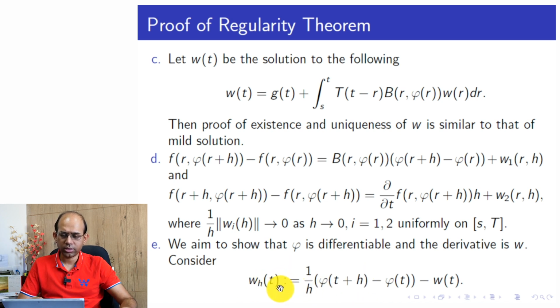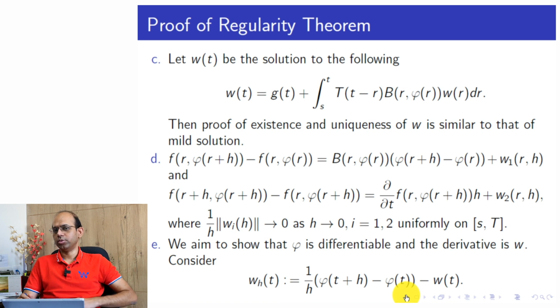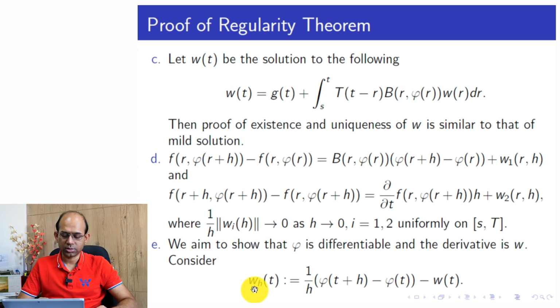Now consider this wh(t), which is also another error term: (1/h)(phi(t+h) minus phi(t)) minus W(t). We need to show that this error term goes to 0. If I can show that this error term goes to 0 as h tends to 0, then we will be able to justify that phi is differentiable and the derivative is W. We would be able to assert both things if we just prove that wh goes to 0, in the subsequent slides.